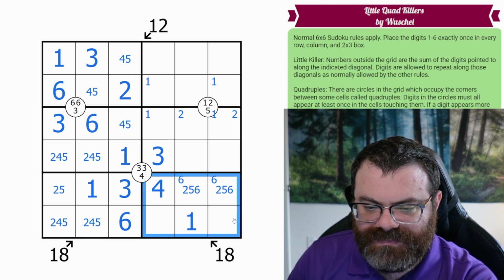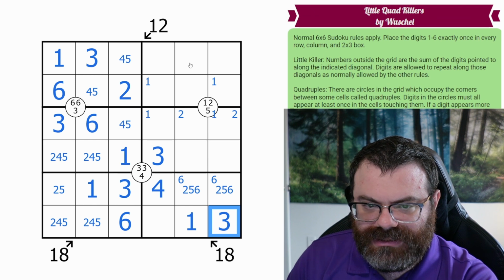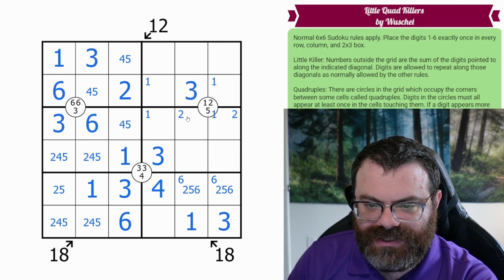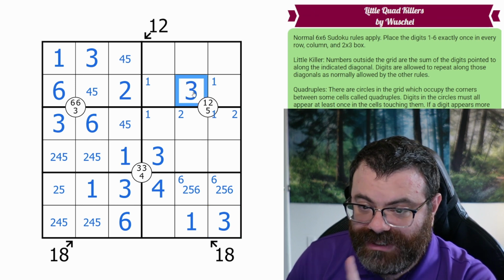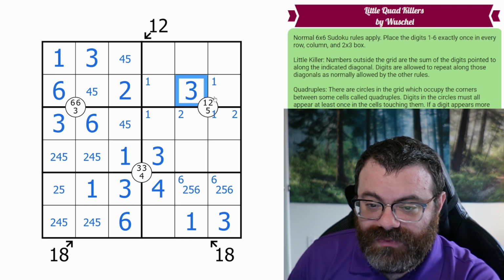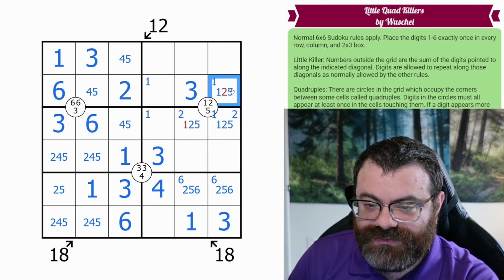Oh, we need a 3 in this box. That only goes here. The 3 is placed here. 3s are done. Okay, now that this is a 3, here we go. 3 is not one of the 1, 2, 5s, so this needs to be a 1, 2, 5 triple. 1, 2, and 5 appear in here.